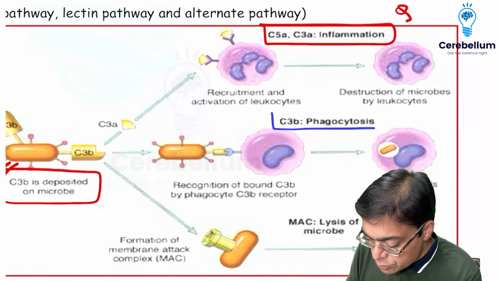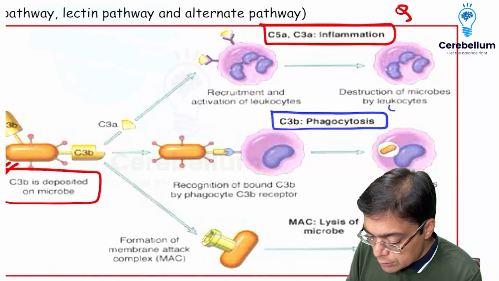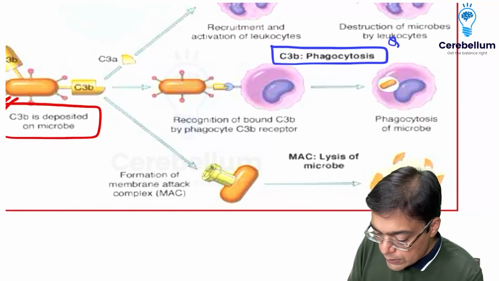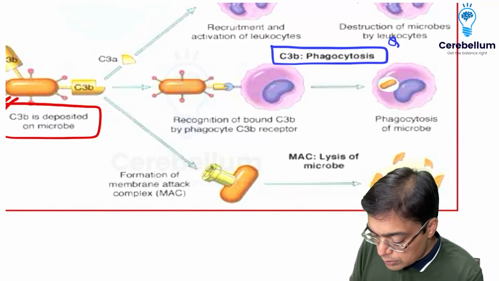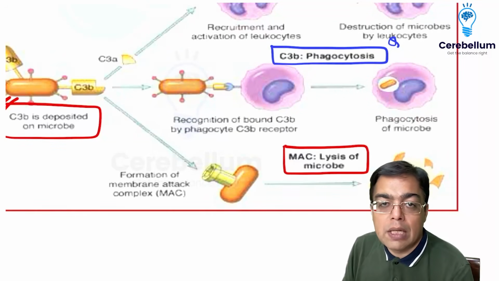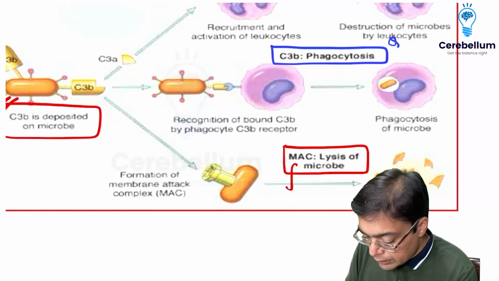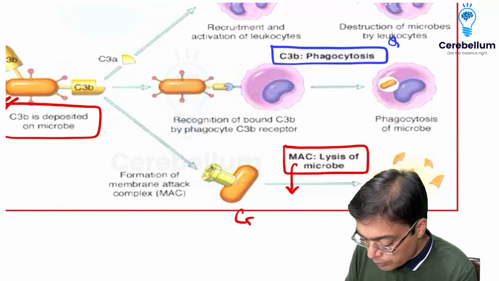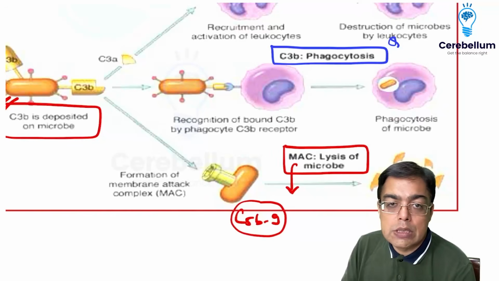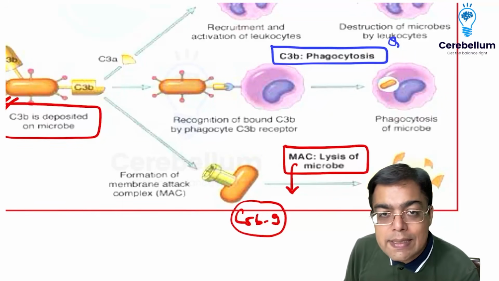C3b, as I just made a mention, is responsible for preferential phagocytosis by the process of opsonization. And importantly, towards the end, the complement system is going to be working eventually by the formation of what is given the name of MAC. Remember MAC, membrane attack complex. So we had a formula for MAC, the C5b-9 complex, and this is what is going to be responsible for causing, boom, the lysis of the microorganism.